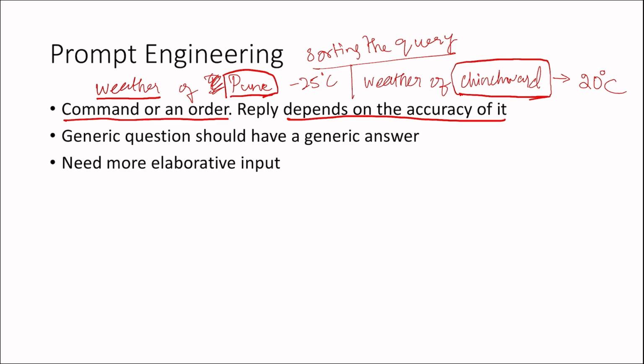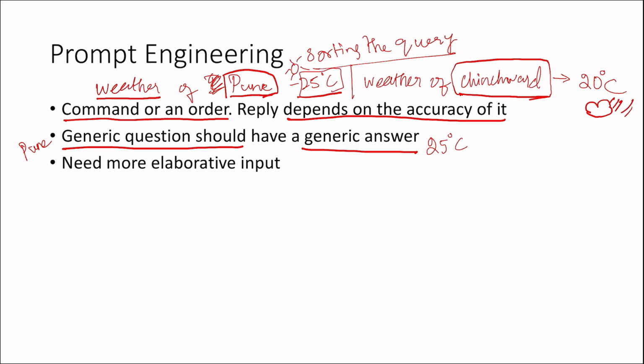The generic question should have a generic answer, like I mentioned. The generic question is about Pune, and the generic answer is 25 degrees Celsius. But I'm in Chinchwad, so I need the answer for exactly where I am. Otherwise the data is wrong, right? There it is 20 degrees Celsius with clouds and rain, and here it is 25 degrees Celsius and sunny. So the data is completely wrong for me as of now.